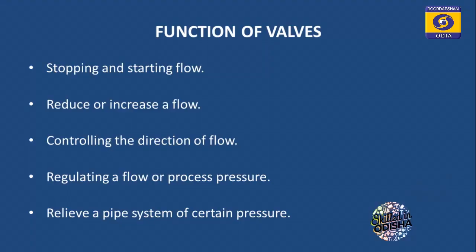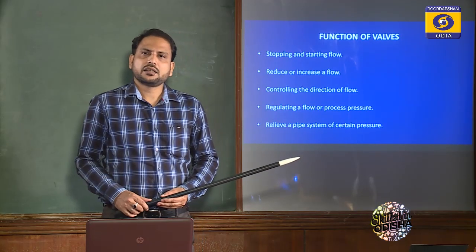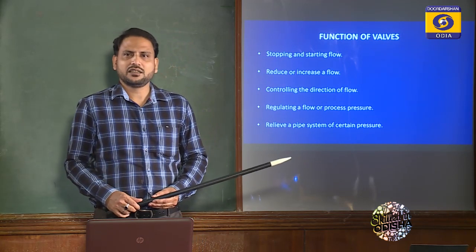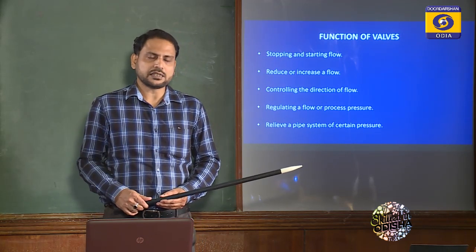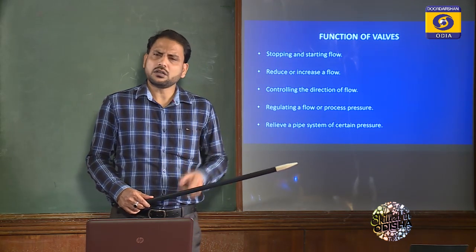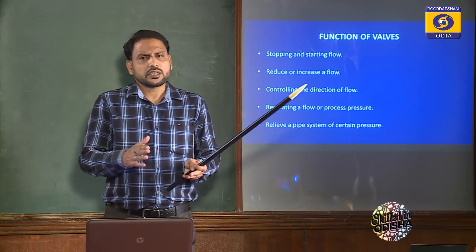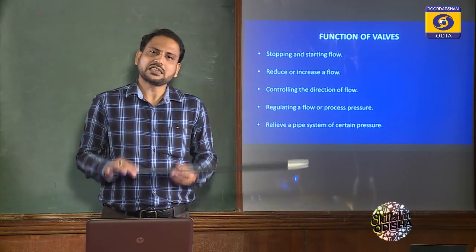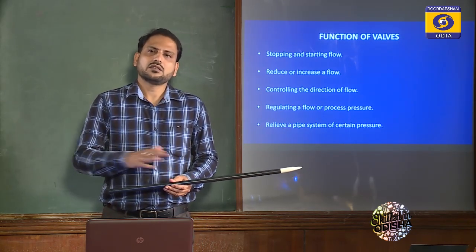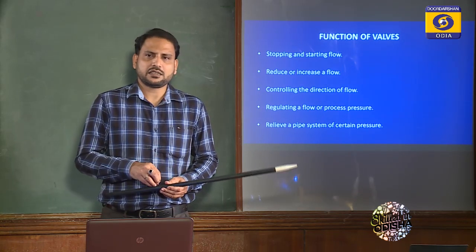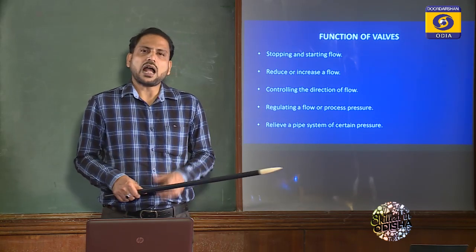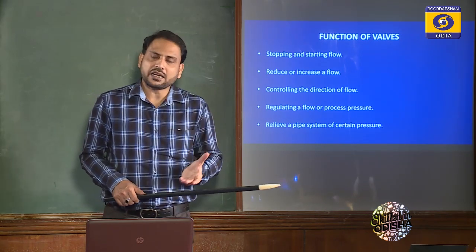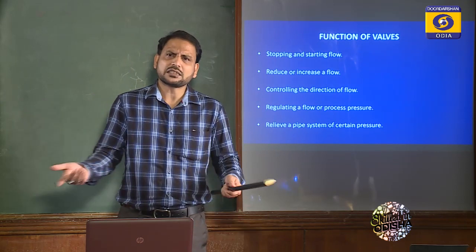Next, our next point is relieving a pipe system of certain pressure. A pipe may be made up of plastic, cast iron, or cast steel. These three materials have different strengths, meaning cast iron, steel and plastic pipe each have a different strength to bear the pressure. So according to the use of the material, in our house we generally use plastic pipes for supply of water.